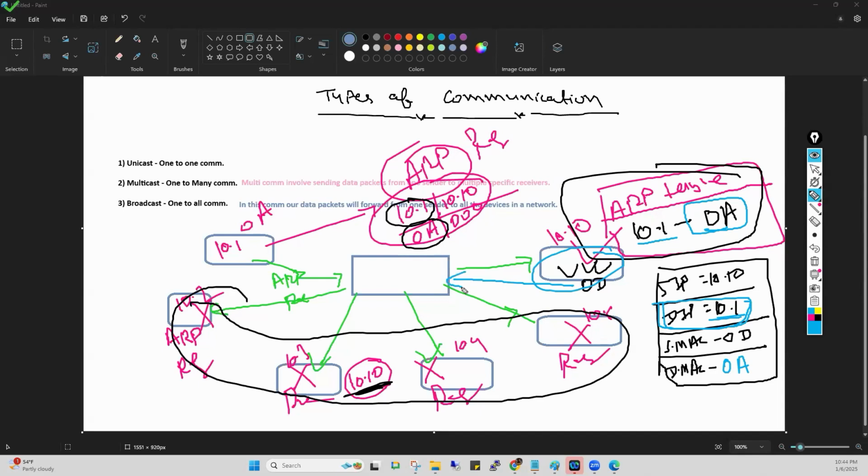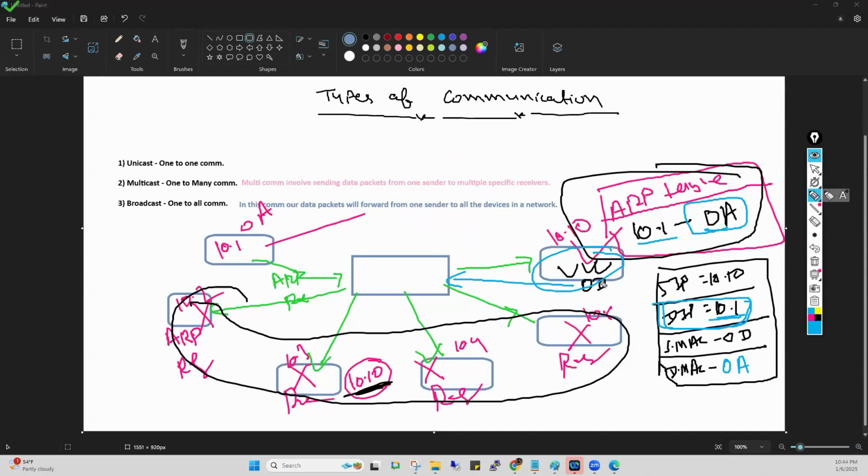What will the switch do? Switch also maintains, guys, one table. We will discuss these things later. Switch also maintains a table, same as the PC. And according to that table, the switch will forward this packet towards PC number 1. Getting my point, everyone? In the same way, the switch forwards this packet towards PC number 1. Understand, everyone? Yes or no?